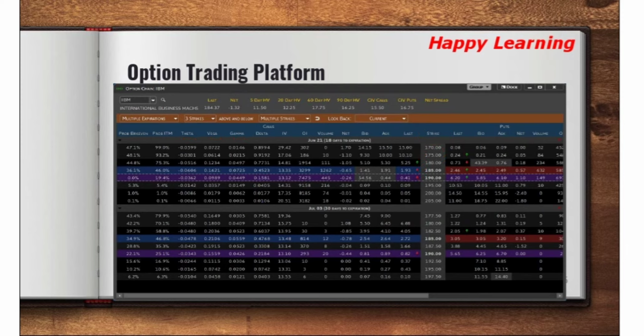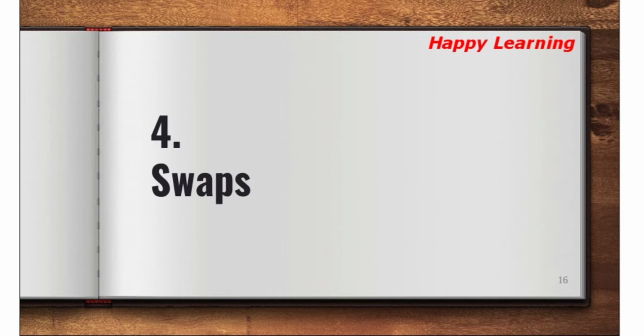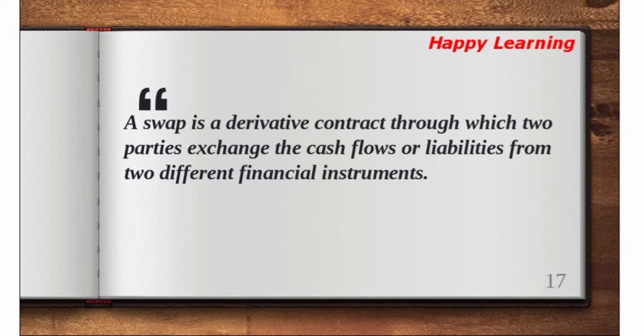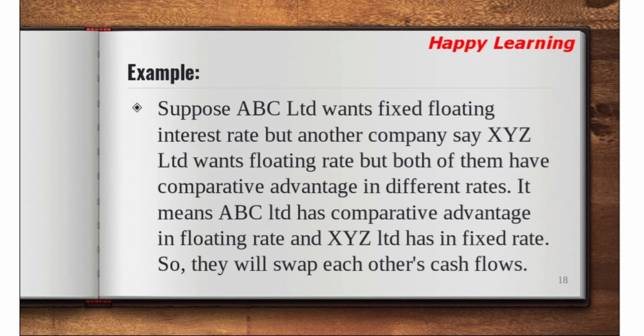So let's get into the swaps. So what is swap? Swap is a derivative contract through which two parties exchange the cash flows or liabilities from two different financial instruments. So let me try to give you an example about swaps. Suppose there is a company ABC Limited and the company wants fixed floating interest rate, say 5%. But another company, say XYZ Limited, wants floating rate, and that floating rate could be like LIBOR.